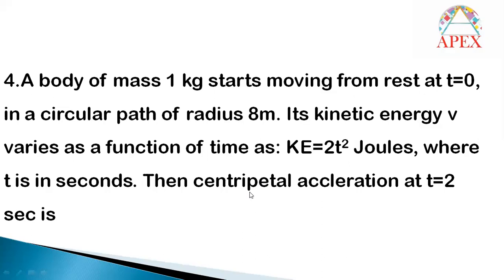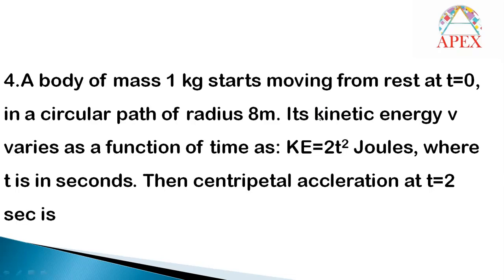Its kinetic energy varies as a function of time, KE equal to 2t square, where t is in seconds. Then the centripetal acceleration at t equal to 2 seconds is?